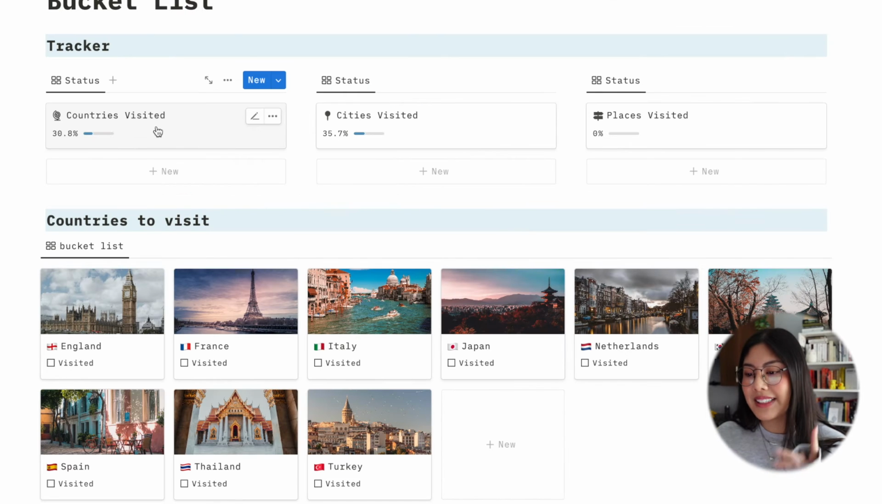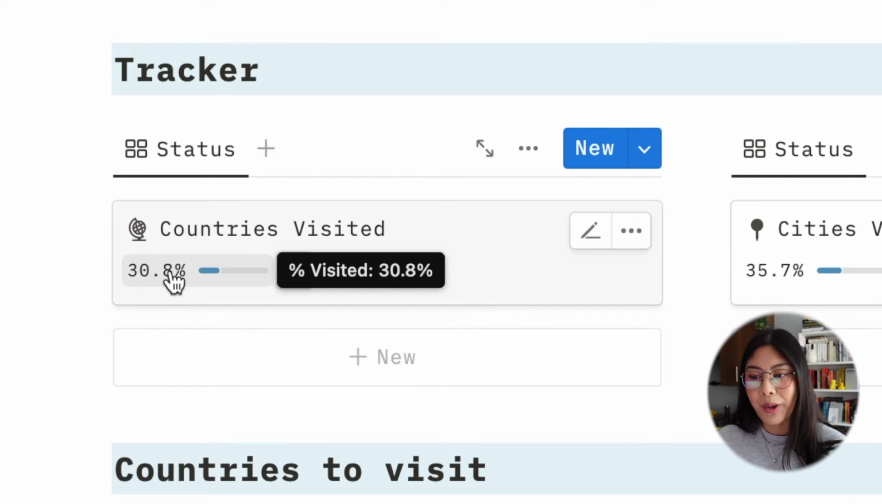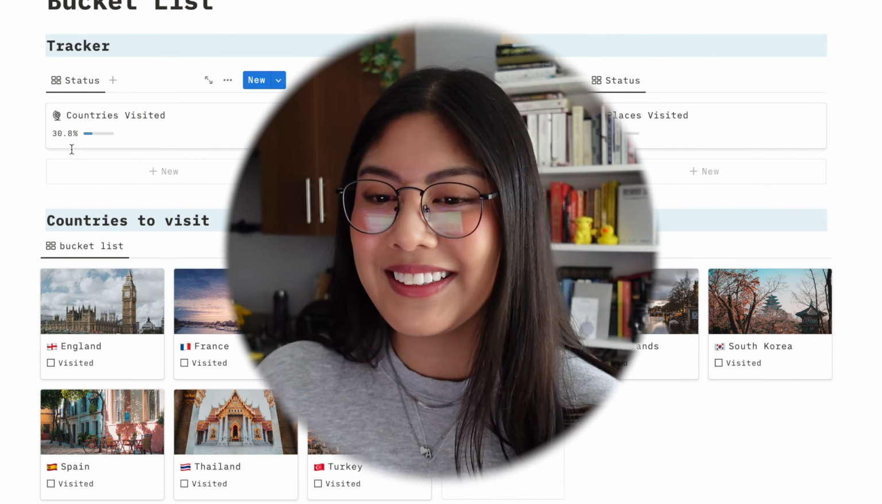One cool thing about this is I have a tracker. So everything that I have on my bucket list, but I did check off that I visited it, will be updated in here. Basically, if we look at this one, out of the countries that I want to visit, if I've already visited them, it will show up here. Does that make sense? I don't know.